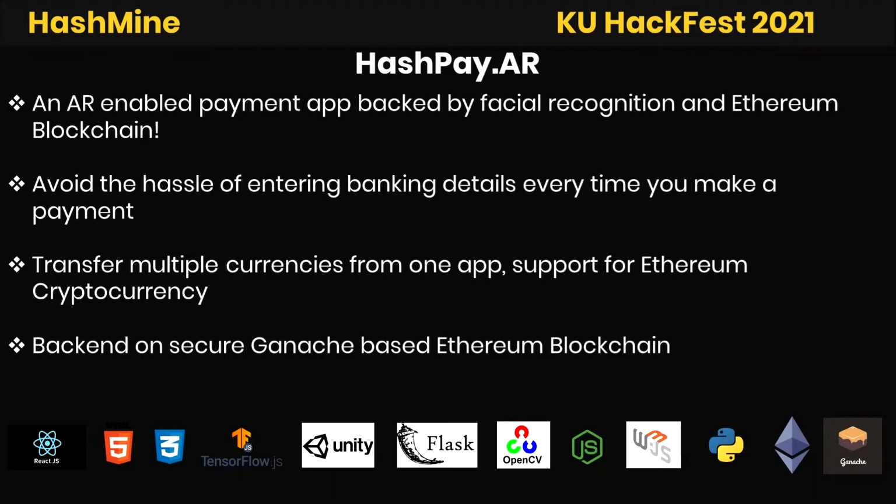Hey everyone, this is Team Hashmine and this is our submission for the Hackfest 2021. So we have made an application called HashPay.ar.